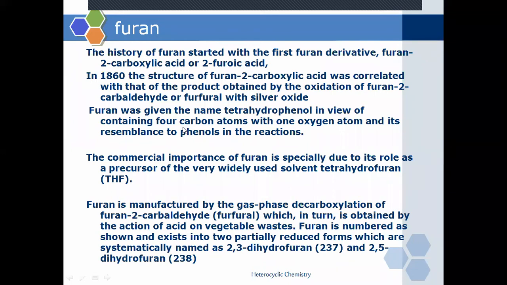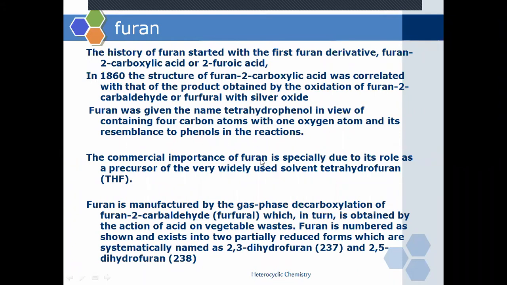How is the name furan derived? As it has a resemblance in chemical nature with phenol, that's why the name furan is derived. The obtaining source is furan 2 carboxylic acid, and the name is derived from its chemical resemblance with the phenol molecule.